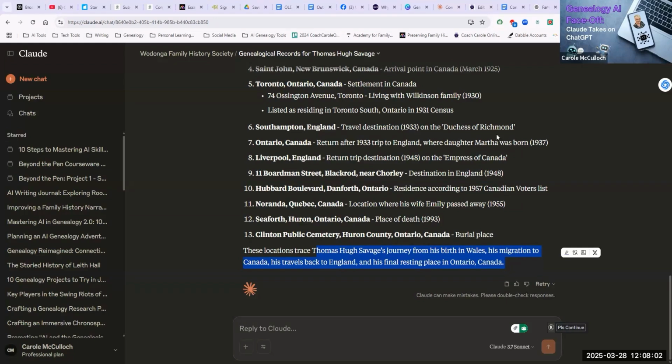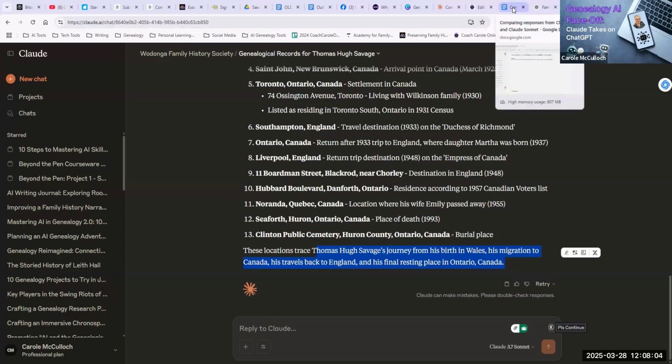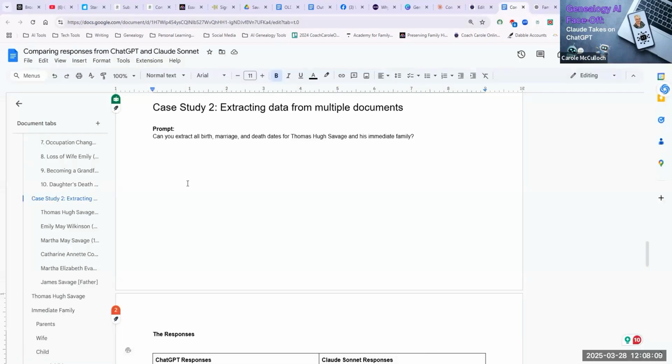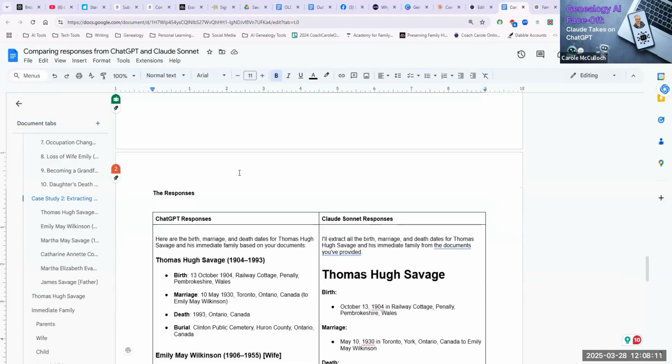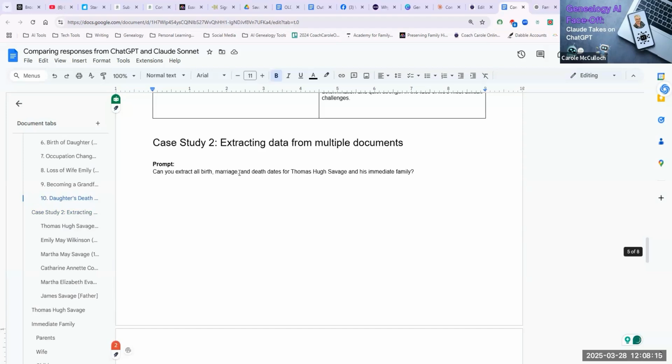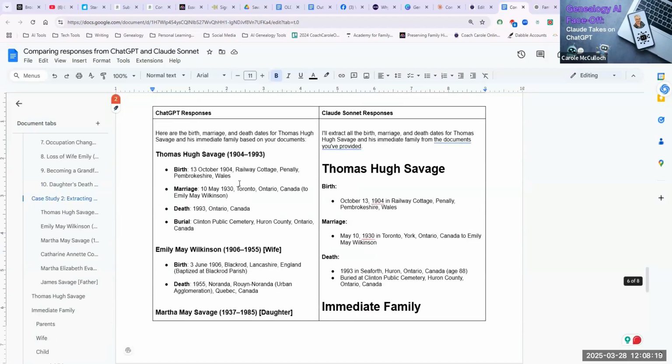Once again, I am using my Google Docs to show these details side by side. It's a useful way for you to then look at the differences in the way in which both tools have handled that prompt.